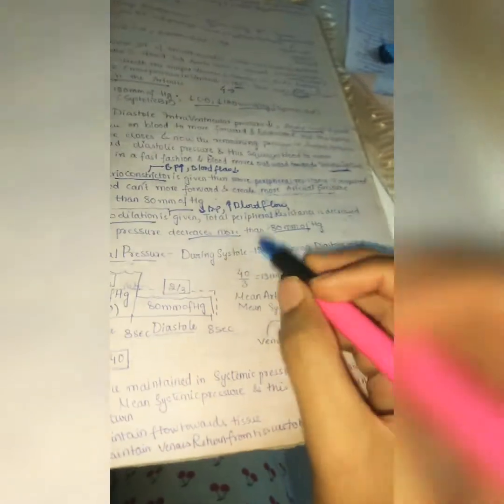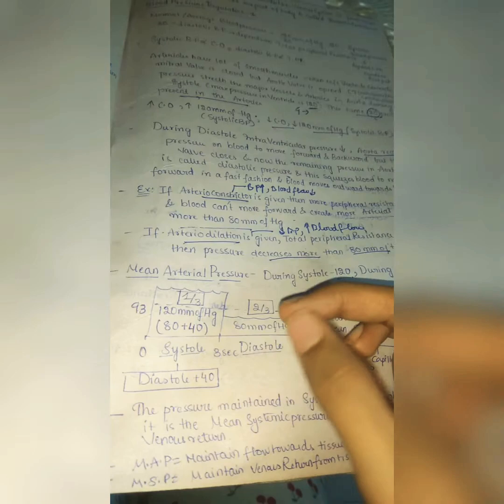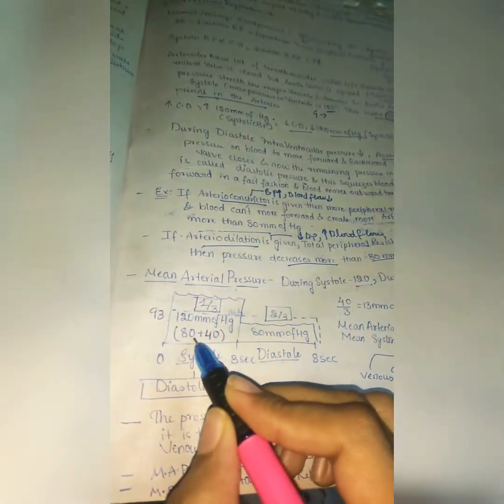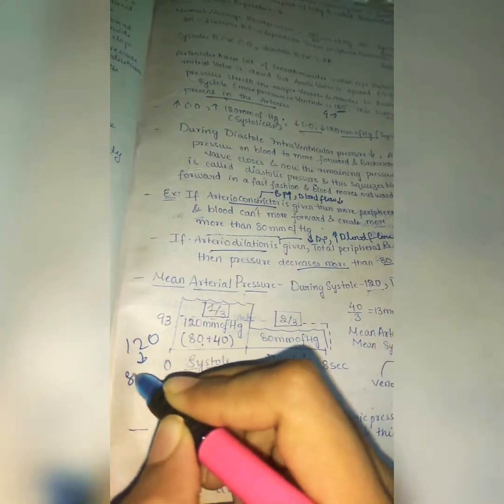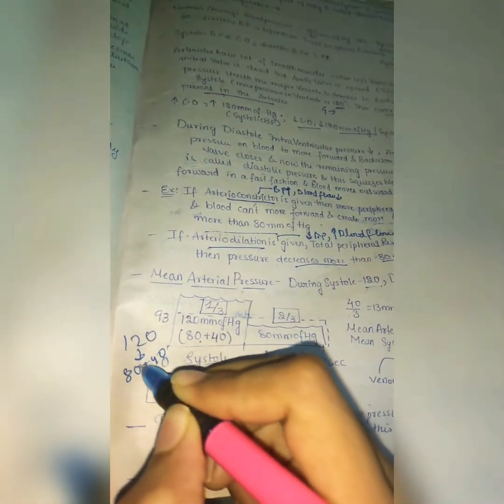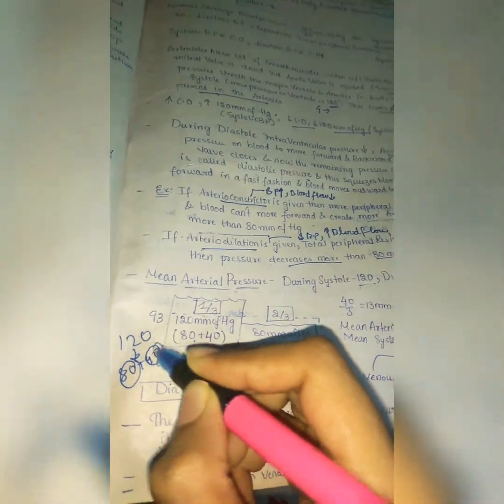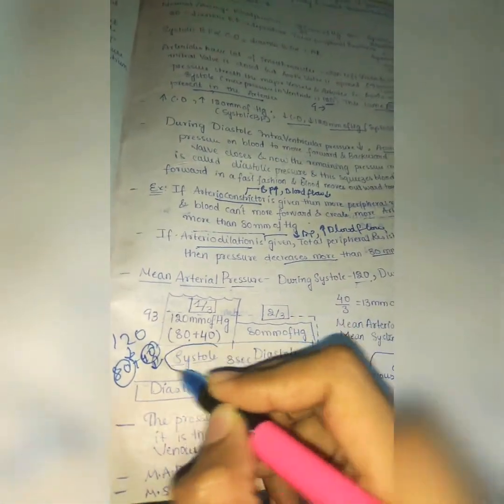And next, coming to the mean arterial pressure. Now let us see the basic mean arterial pressure. So during systole it's 120, diastole 80. That's what we have been saying many times. But how to find out the mean arterial pressure? The systolic value is 120, and how do you get 120? 80 plus 40. What is 80 here? Diastole. What is this 40? 40 is this extra force which is required in systole.